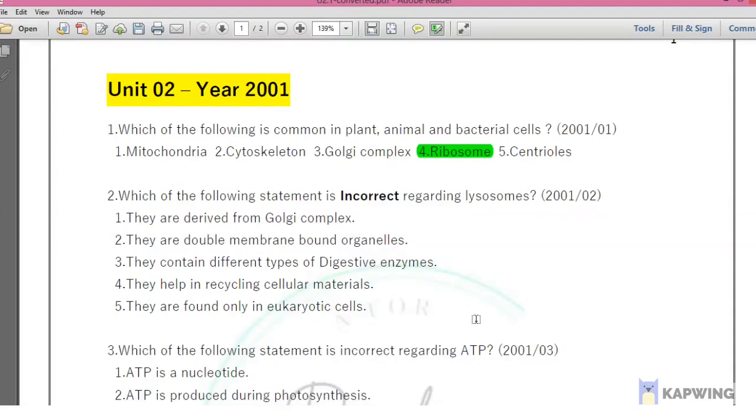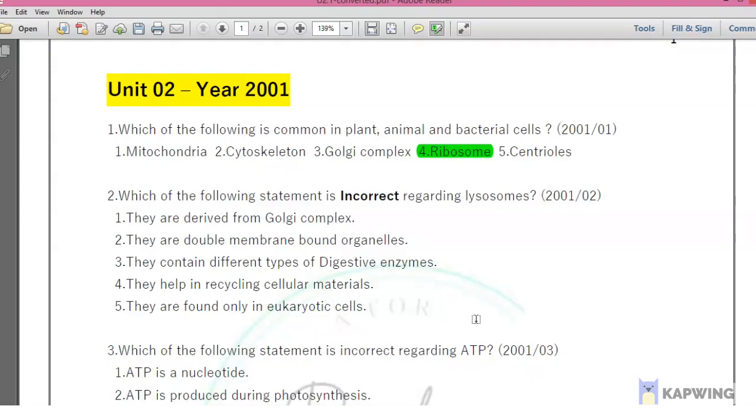Question number 2. Which of the following statements is incorrect regarding lysosomes? Number 1, they are derived from Golgi complex. Yes, under the functions of Golgi complex, production of lysosomes is given. Number 2 is the answer here because it's incorrect. They are double membrane bound organelles. No, that's wrong. Only nucleus, mitochondria and chloroplasts are considered as double membrane bound organelles in our syllabus. So lysosomes and vacuoles are single membrane bound organelles.